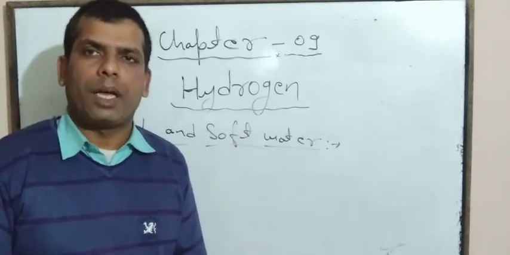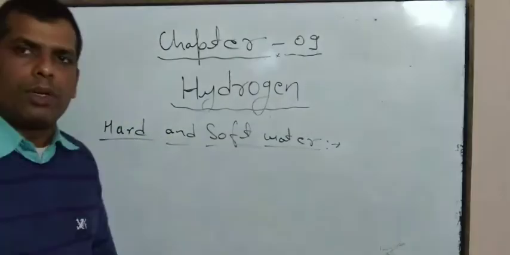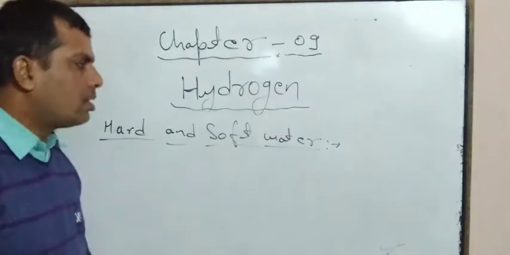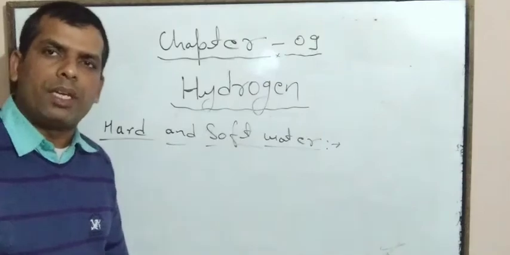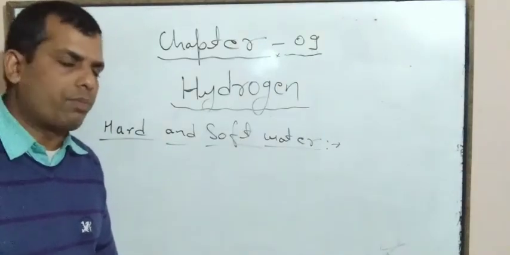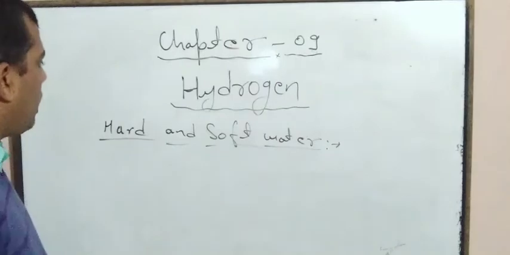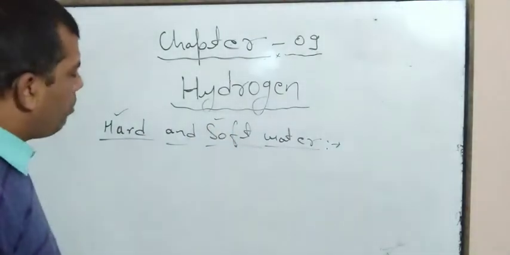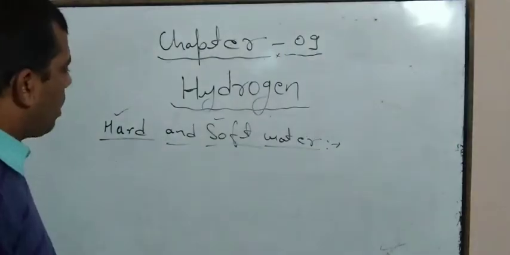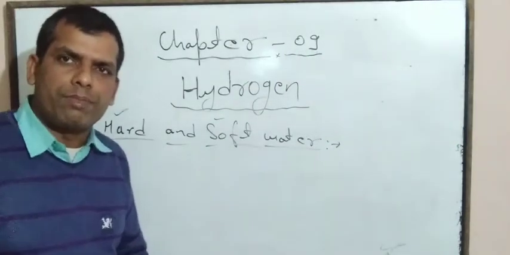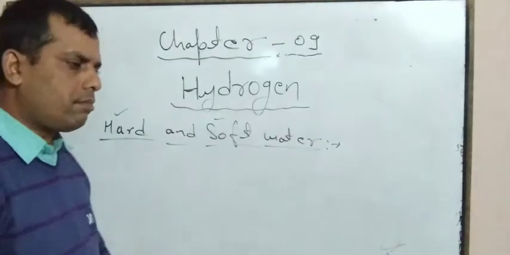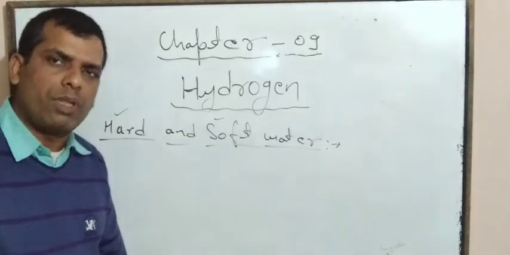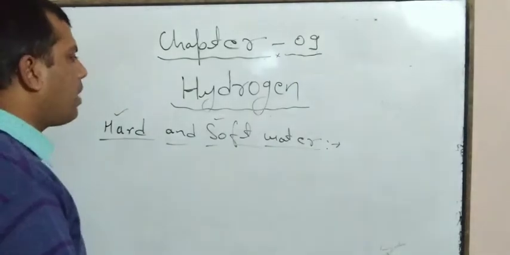Hard water is a type of water which forms scum, a type of semi-solid substance, when mixed with soap. It does not form lather with soap. So in this way, we can explain hard and soft water. Now, how can we explain that hard water forms scum with soap? We know that soap is the sodium salt of a fatty acid.